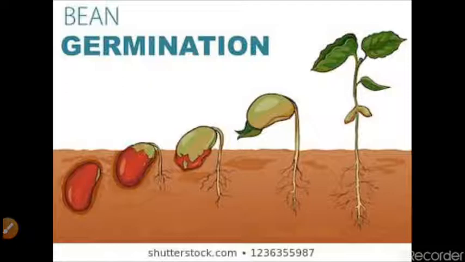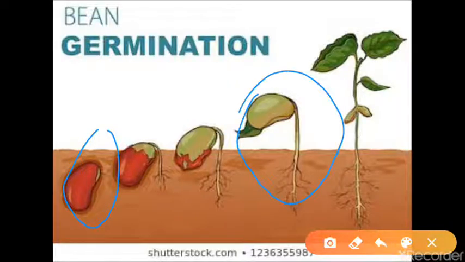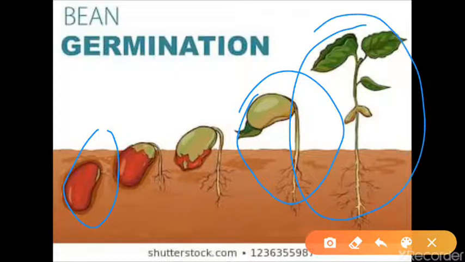Just take an example here. If you see this bean, a type of seed, after some time it starts showing growth. After some time you will see that it grows into a full plant or a tree. So this is a type of movement of the plant.